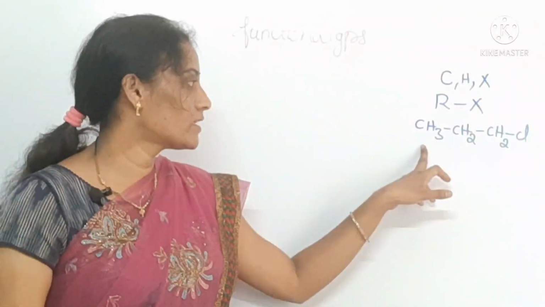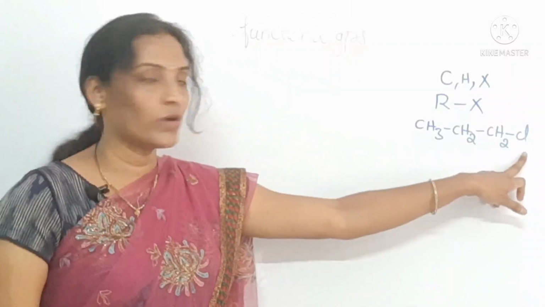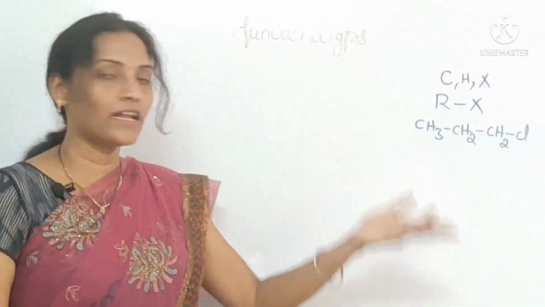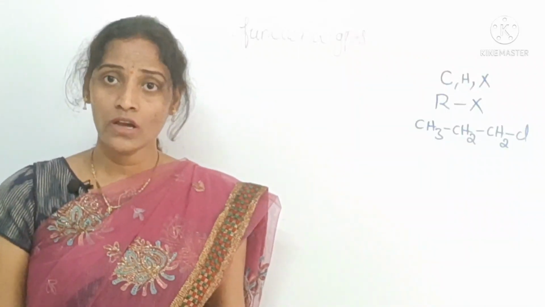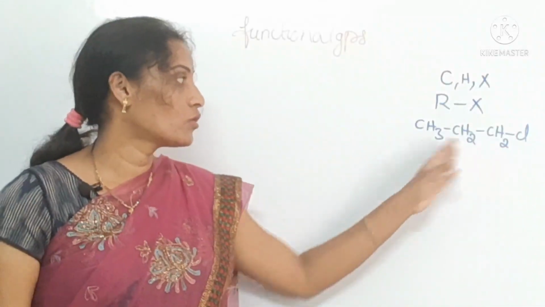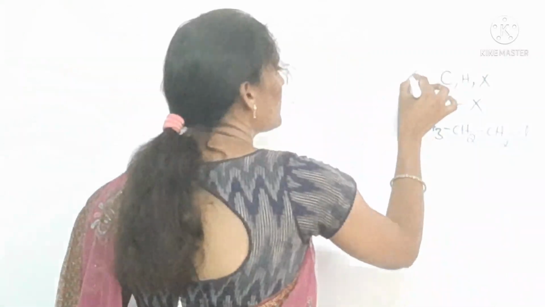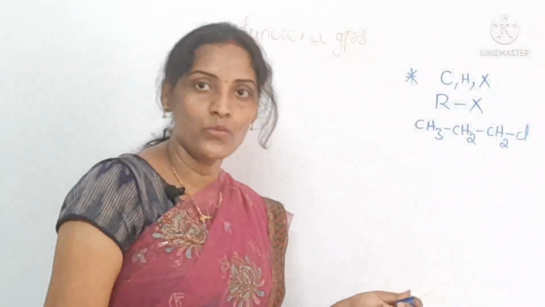See here, there are 3 carbon atoms and 1 chlorine atom. You can take ethyl chloride also, or chloroethane, and here also chloropropane, like that you can call. These are the halo compounds.